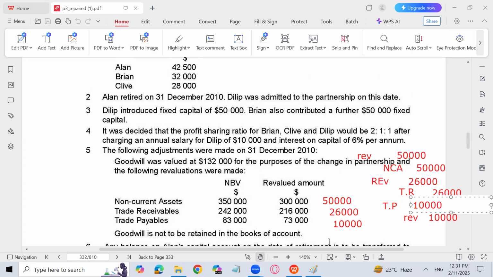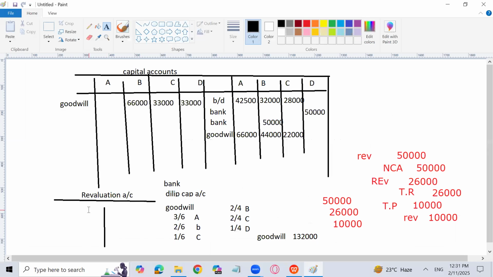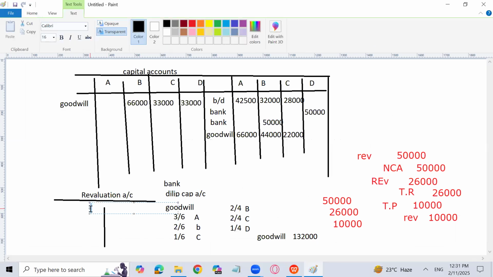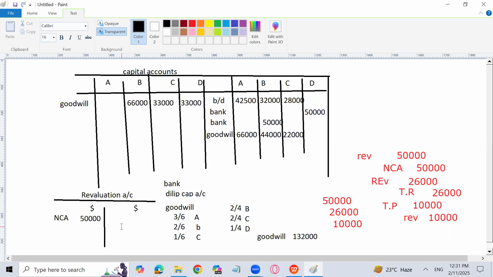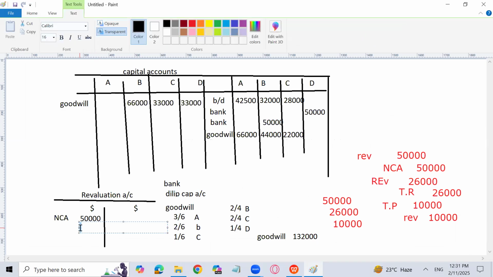Next, let's prepare the revaluation account from these entries. Generally, we don't pass entries for that. We can do it on our own, just calculate it, but I have passed the entries just for understanding purposes. So revaluation is debited by 50,000 because of the decrease in non-current asset. We have a loss. Then revaluation is debited again by 26,000 because of trade receivable, again a decrease. Then revaluation is going to be credited with 10,000 because of trade payable.